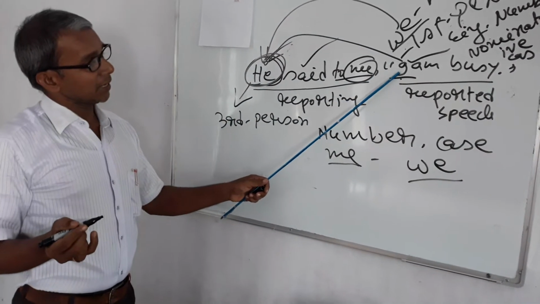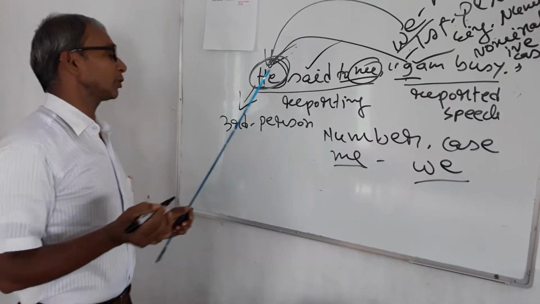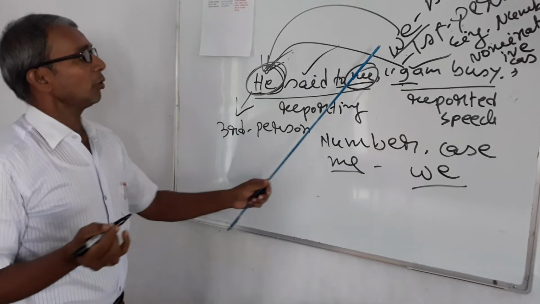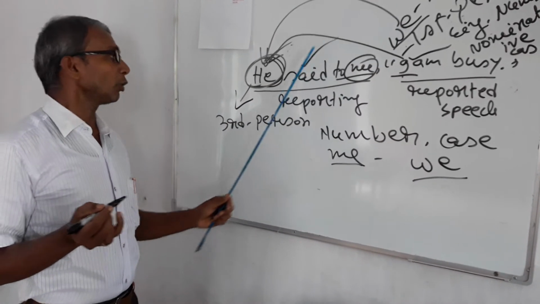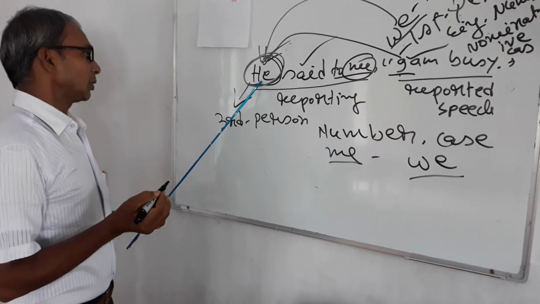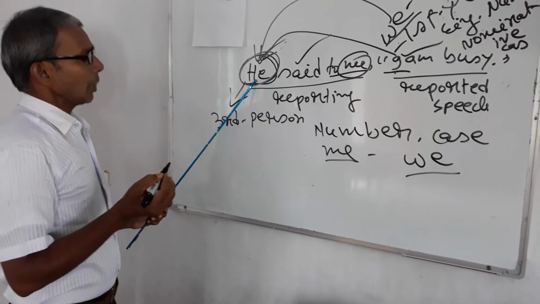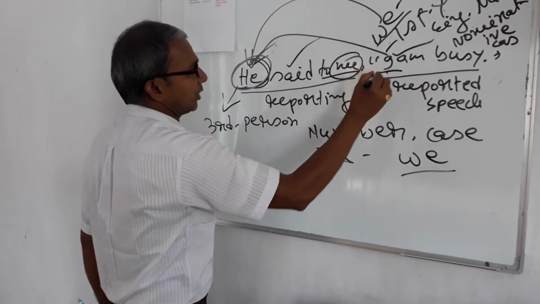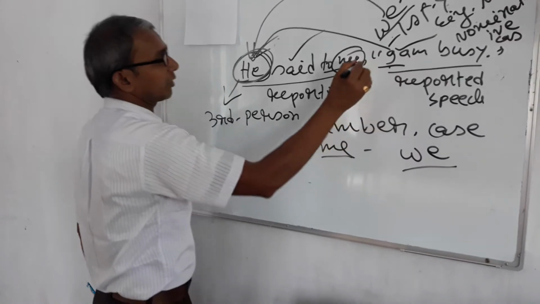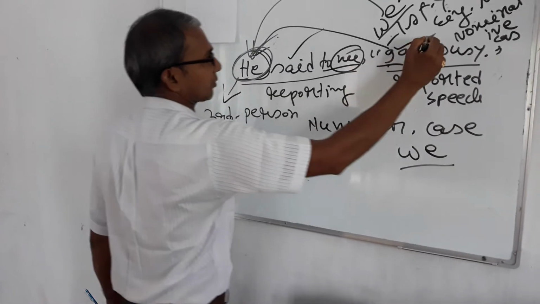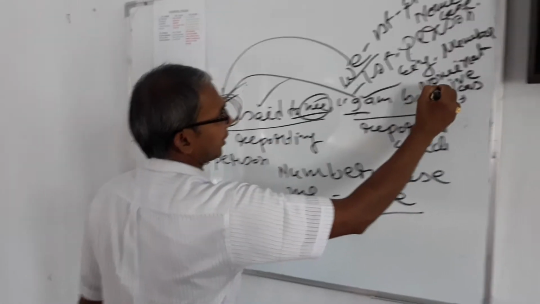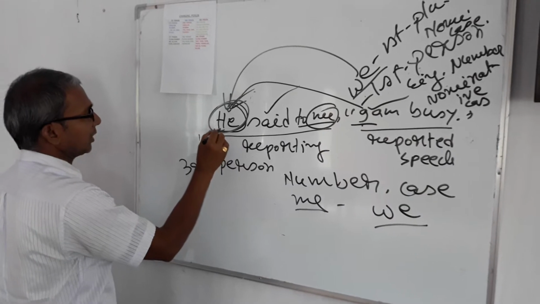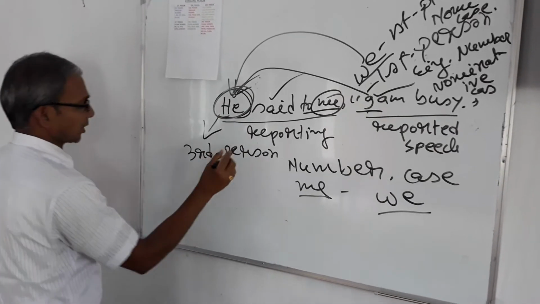When the person is I, it will be changed according to the subject of the reporting verb. When the person is we, it will also be turned according to the subject of the reporting verb. What will happen if there is I or we? We have to find out its number and case. I is first person, singular number and nominative case. It will be turned according to the subject. Here the subject is he, which is third person.